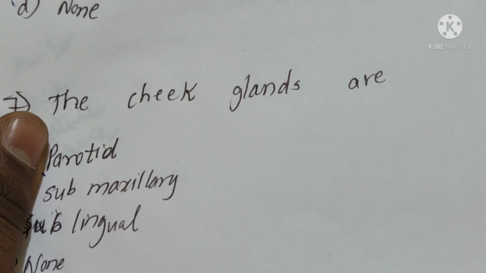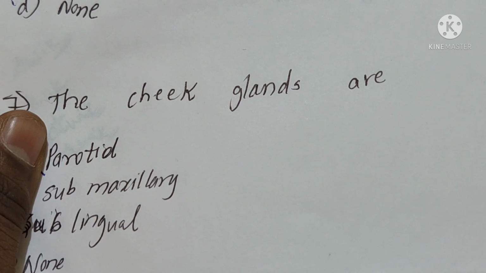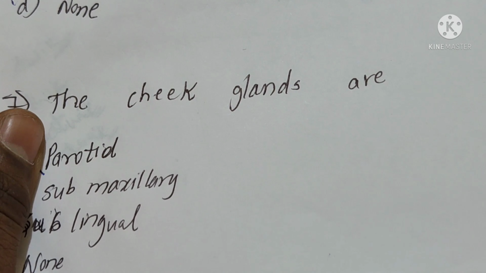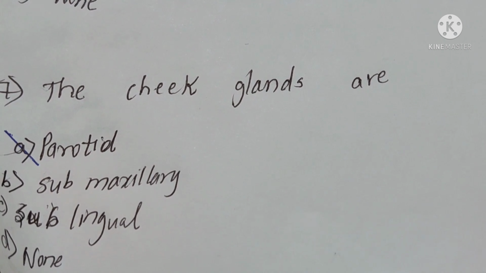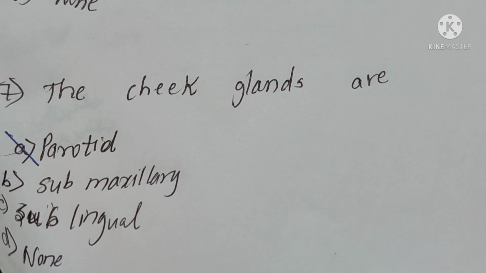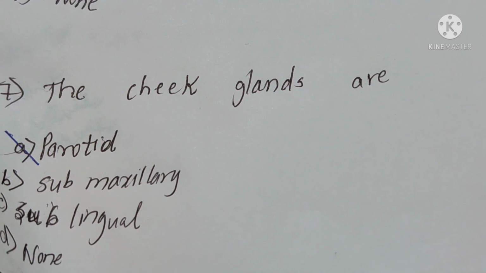The cheek glands are: option A, parotid; option B, submaxillary; option C, sublingual; option D, none. Pause the video and try to answer. Yes, the answer is parotid gland, because it's an NCERT line. See, in NCERT they give that parotid means cheek glands. Submaxillary means present in the lower jaw, and these are also called angles of the jaw. And the third one is sublingual, which is present below the tongue.